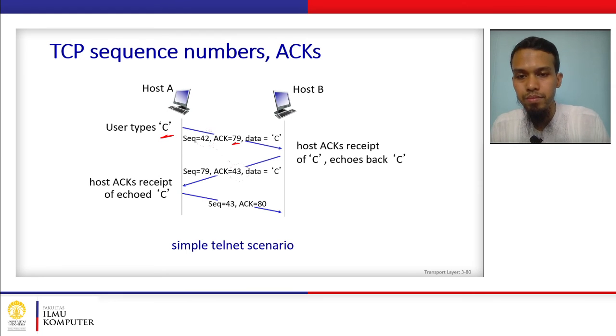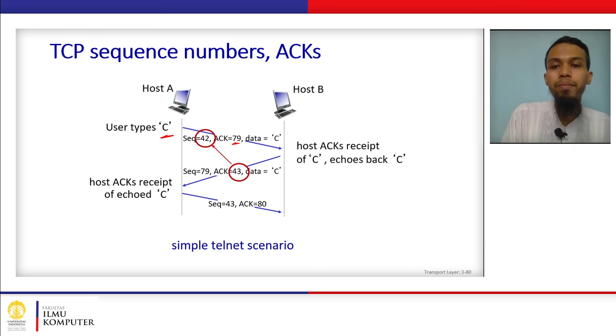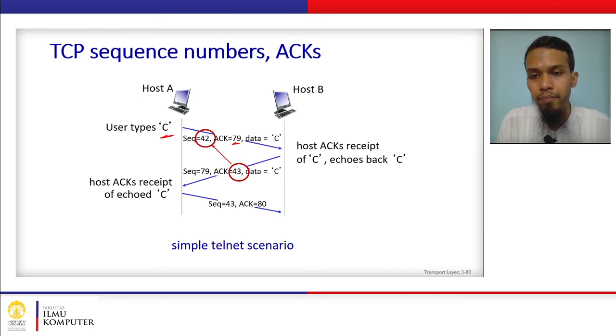Now when host B sends a reply, actually this just echoes the C character back to host A. Host B sends sequence number 79 because the ACK number from host A is 79.